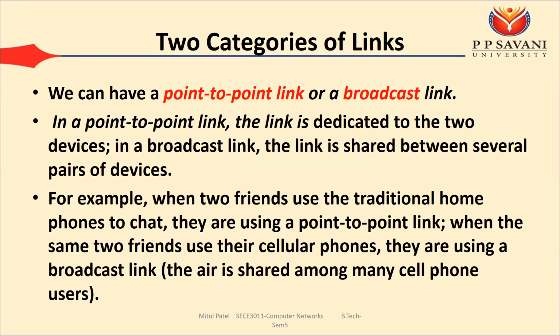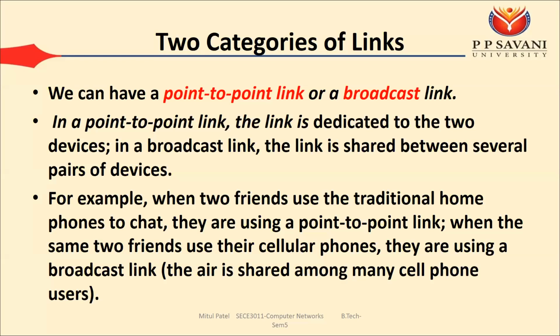For example, take the telephone communication, the old telephones we used to use. When we make a call, at that time we have point to point communication. The reason is the wire that is connected with your friend can be used only by you and your friend. That means the entire capacity, the entire bandwidth of the link, is used by only you and your friend. That is the concept of point to point link: the entire capacity of the link can be used by the sender and the receiver.